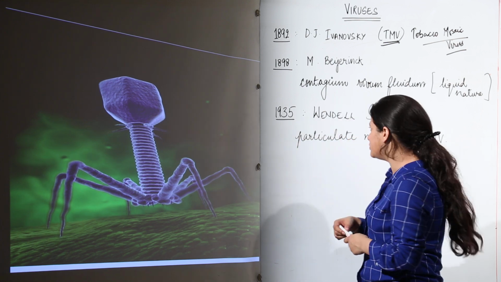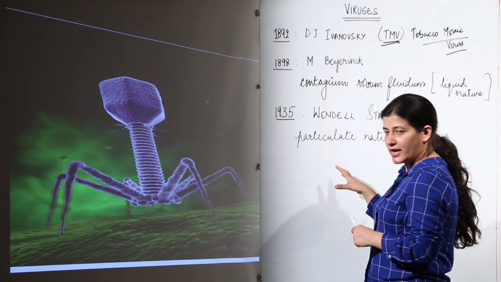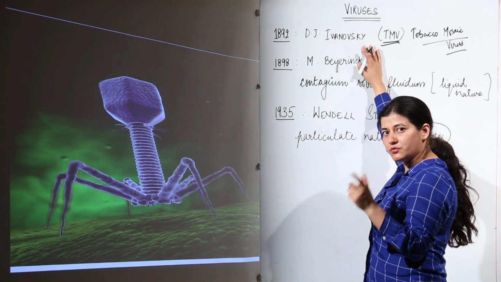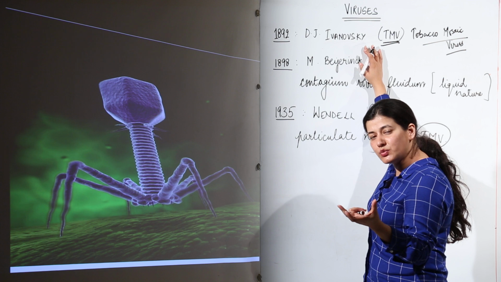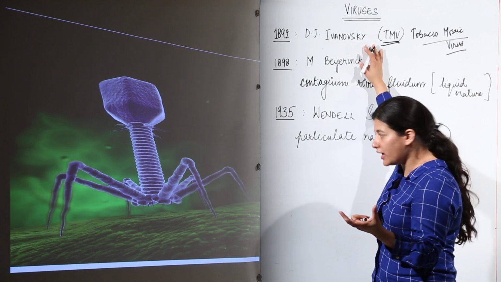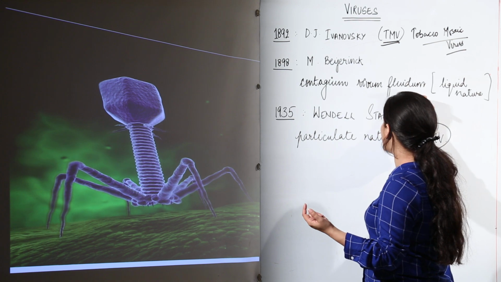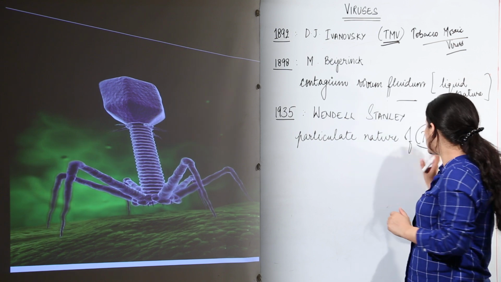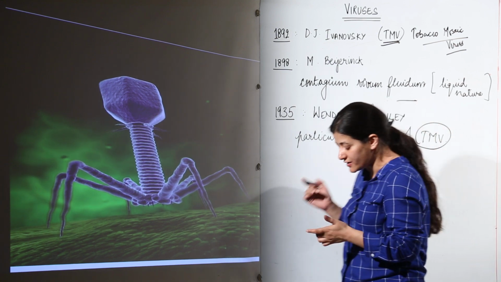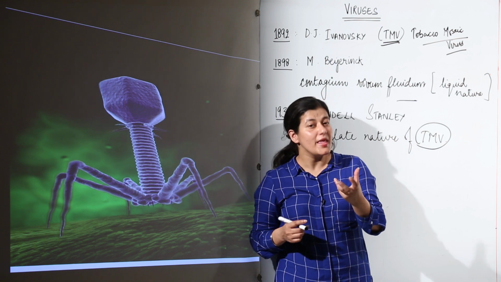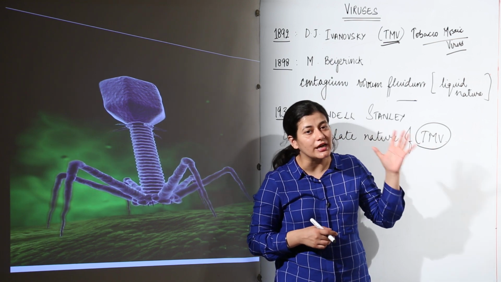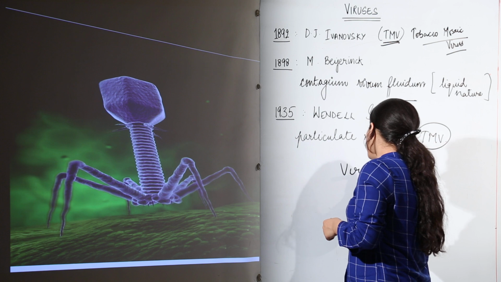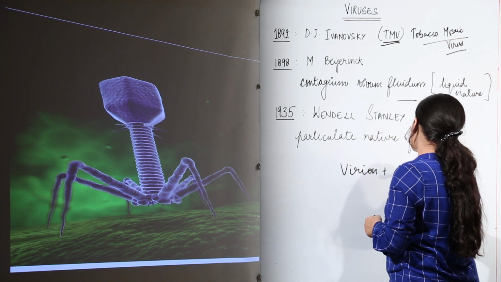American microbiologist, Wendell Stanley. What he said was that the TMV that was studied by these two was not liquid, it was not bacteria, it was a virus of particulate nature. This person was responsible for giving the term virus, and for telling that the TMV is of particulate nature and has particle form, and basically he is given the credit of the structure of virus, which says that virus is virion plus the protein coat.